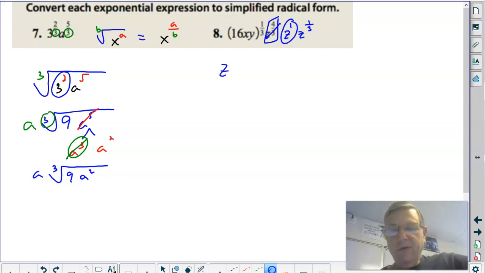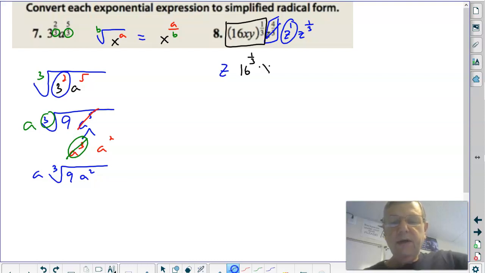Now, this one's got a bit going on here. Look at this part. This is 16 to the 1/3 times x to the 1/3 times y to the 1/3, and then we still have this z to the 1/3.